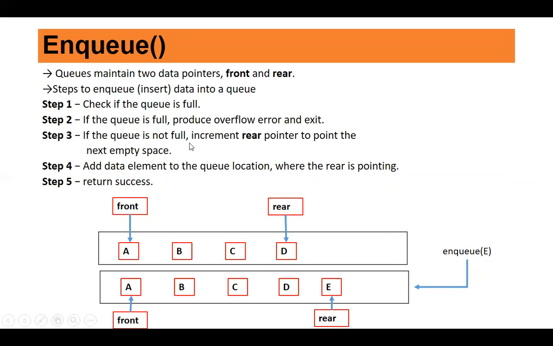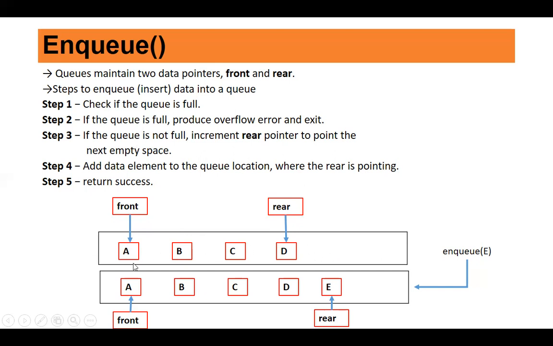But if the queue is not full, then you increment rear, because in the beginning, rear and front both are pointing to null. So you increment rear so that it will point to the next empty space. Now you add the element to the queue location where the rear is pointing and you return success. NQ is done. So here is a simple pictorial representation of NQ.